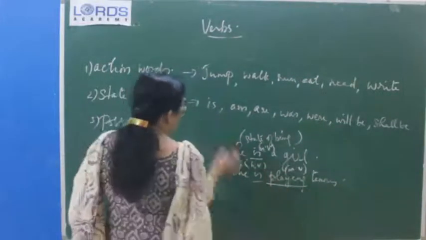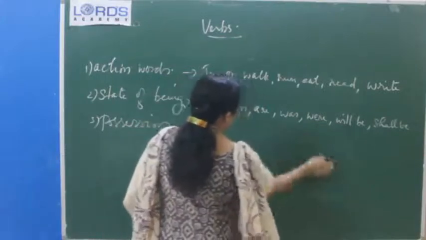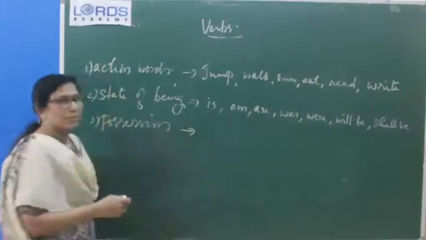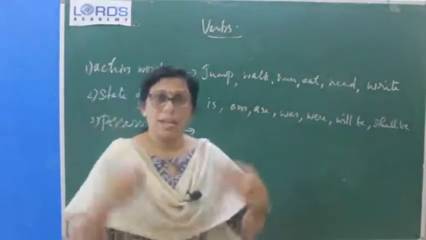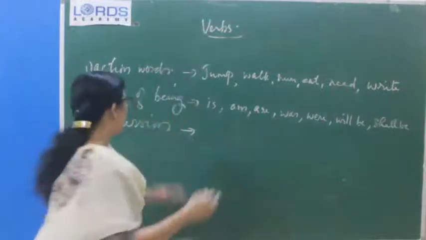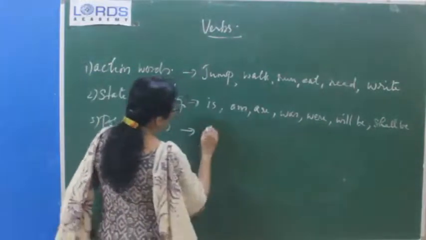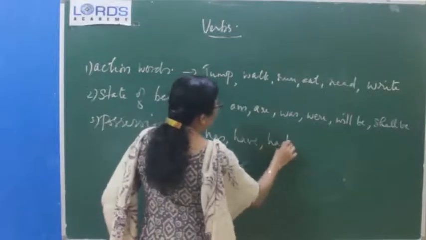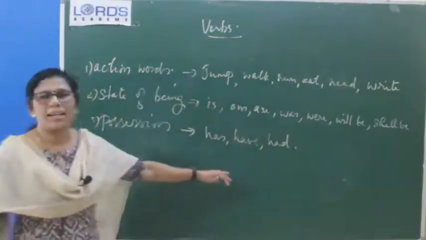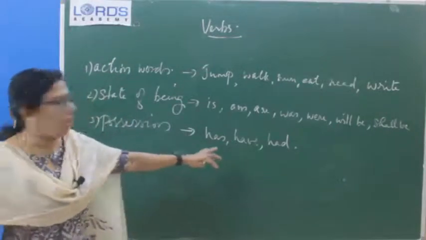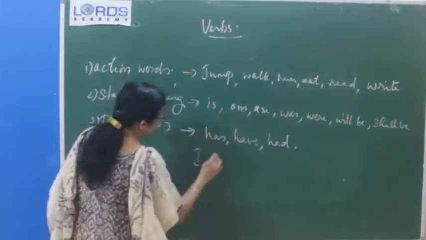And next one is possession verbs. In possession verbs, we know which are the verbs that we use for possession. What is the meaning of possession? Something that you have as your own. Something that you possess as your own, that is called possession verbs. And which are they? Has, have and had. So these are the possession verbs.